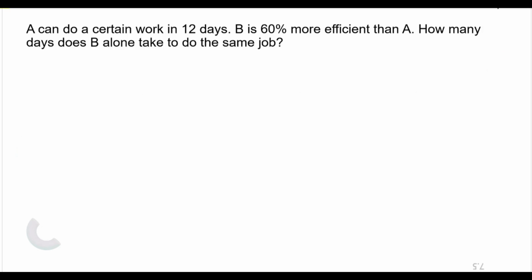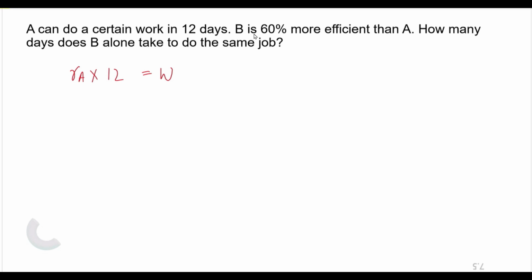Now this question, if you are watching the video, you can pause the video and attempt the question yourself. Afterwards, you can see the solution. Now, as per this question, A can do a certain work in 12 days. Let us take it like this. Suppose the rate of doing work of A is RA. In 12 days, he is able to finish the work. This is equal to work.